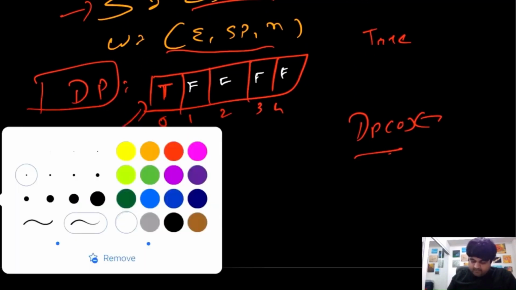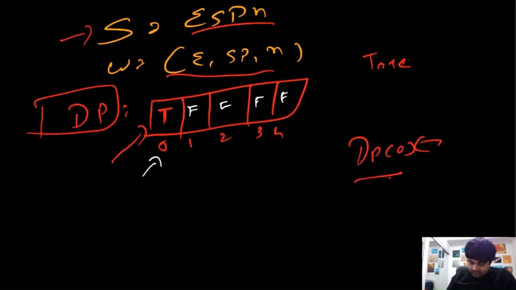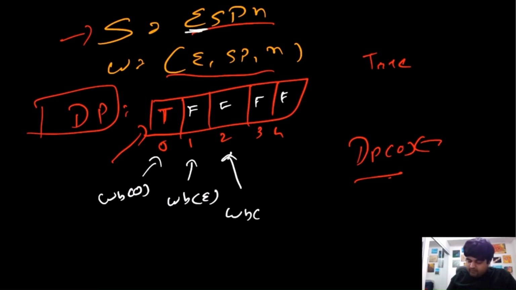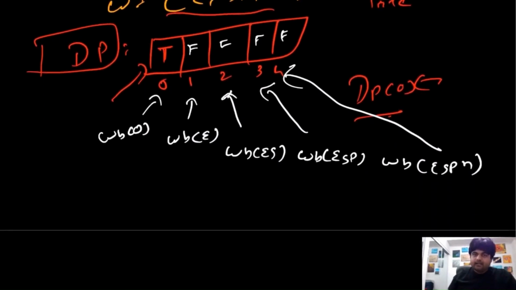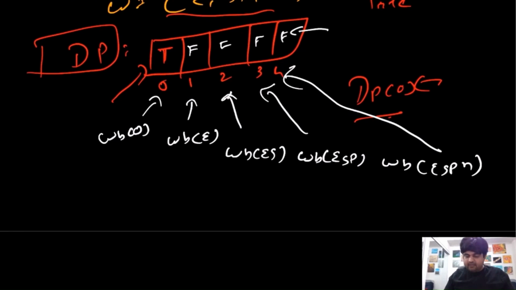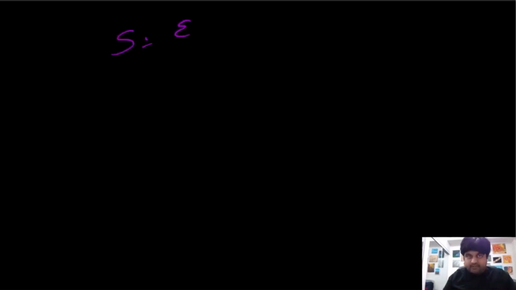And you guessed it correctly, this value represents a word break of 0. This represents the word break of 1. So in this case it would be the value E. This represents the word break of value ES. This represents the word break of value ESP. And this one represents the whole word, so word break of the value ESPN. And at the end, whatever result we find over here, if we just return that, that would be our perfect solution.